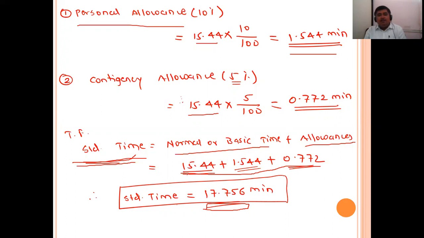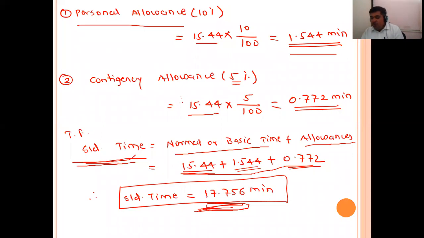Then the final or total standard time is normal or basic time plus allowances: 15.44 plus 1.544 plus 0.772, and this summation gives the total standard time as 17.756 minutes.